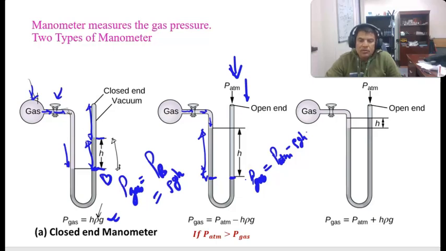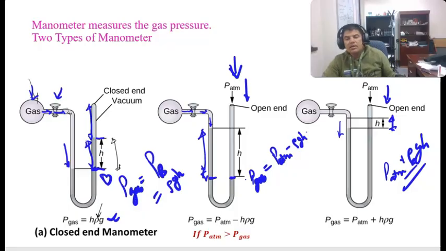But if the gas pressure is more than the atmospheric pressure, you have to add that. Gas pressure is from here, atmospheric pressure is from here, but still you are rising this much, which means the gas pressure is atmospheric pressure plus rho GH. That will be the case then.